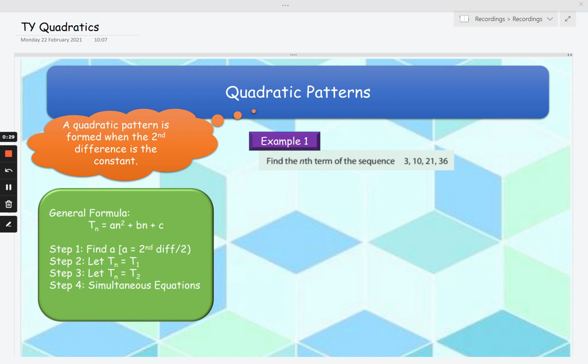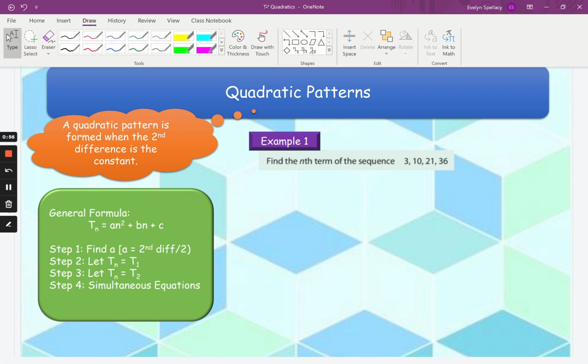So for example, if I was to look at this one here, I could see it goes from 3 to 10 to 21 to 36, which we're going to look at how to find the second difference now. Our steps to find our general formula, which we need to remember, Tn is equal to an squared plus bn plus c, are written here, and we're going to follow those now through example 1.